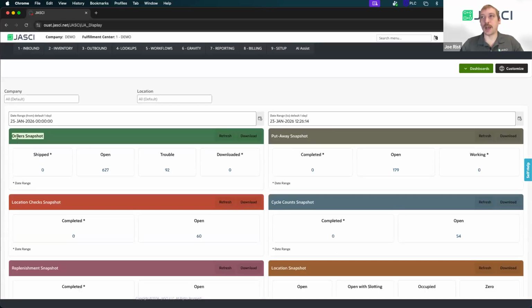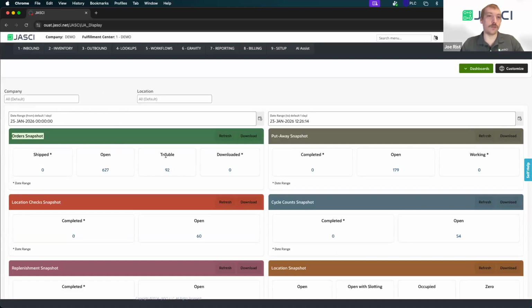For example, our order snapshot. This is going to be defaulting to a date range of 1 day, but you can see how many you've shipped today, how many are open, how many are in trouble, which we consider trouble to be, in this case, there's two troubles in JASCI. In this case, it's when orders come down and they either have an order hold, a customer hold, or we don't have inventory to be able to allocate for it.